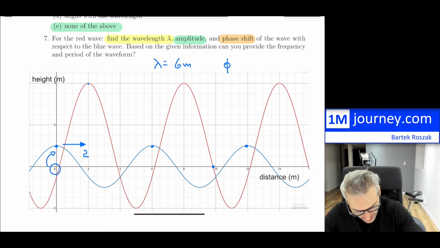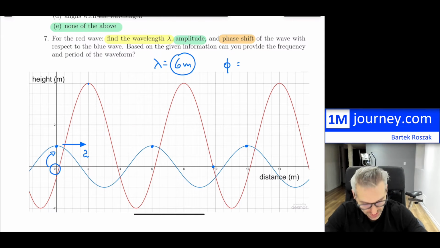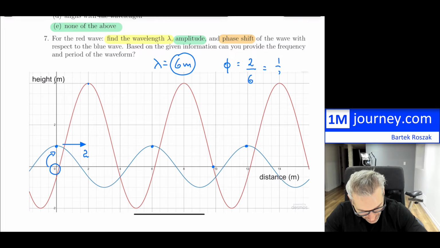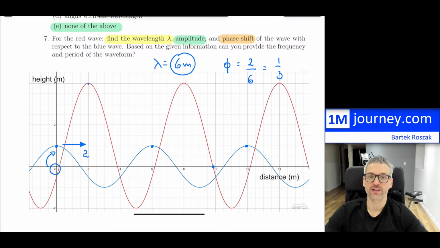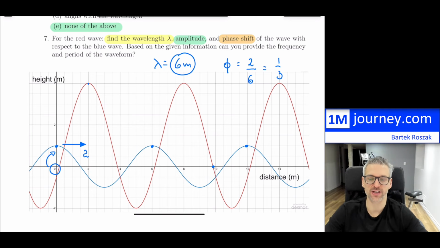Now, this proportionally will be, with respect to the entire wavelength, which is 6 meters, it's been shifted 2 meters. So 2 out of 6, so 2 meters over 6 meters. So this is going to have a phase shift of 1/3. So it got shifted a third of the entire cycle. That's what you would have in there.